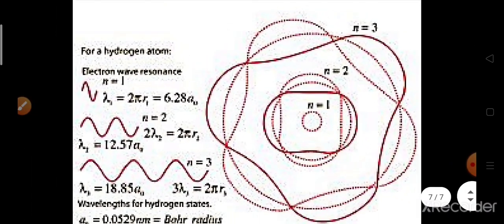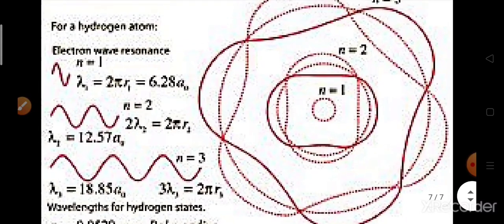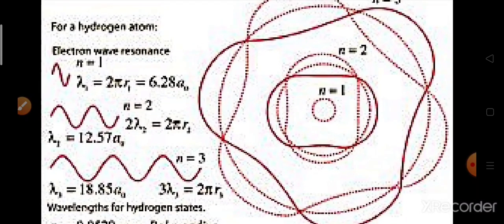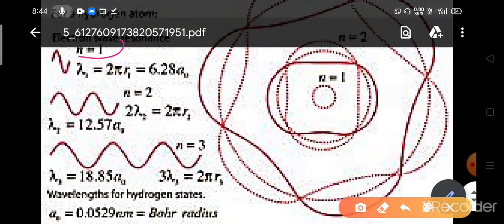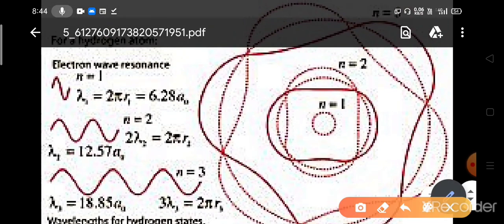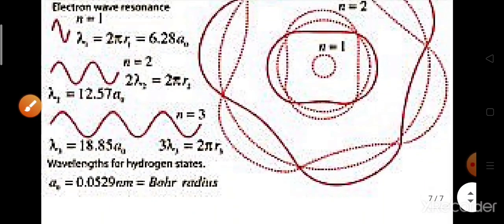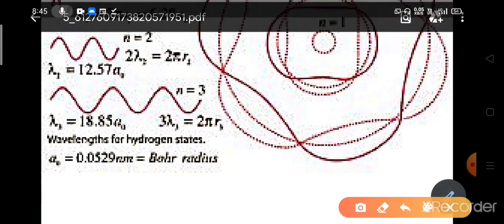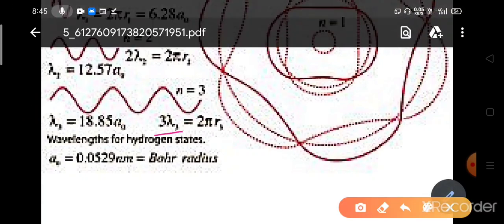If you are asked to tell the wavelengths for the different orbits: for n equals 1, lambda 1 will be 2 pi r1. For n equals 2, 2 into lambda 2 equals 2 pi r1. For n equals 3, 3 into lambda 3 equals 2 pi r1.